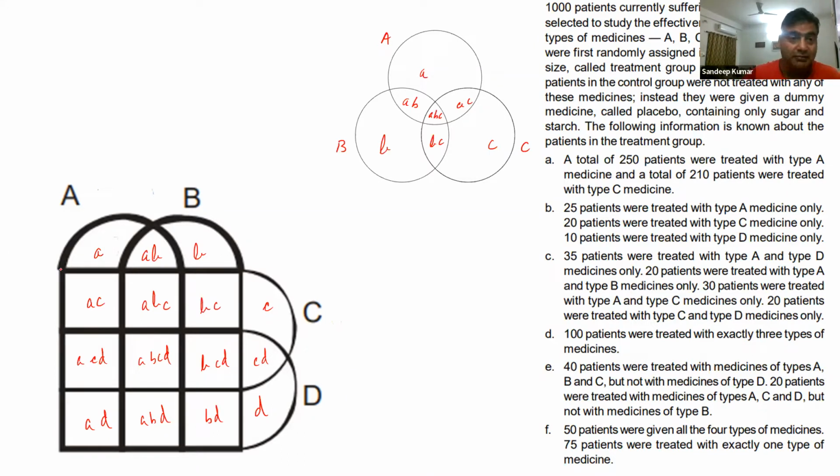So let's make a mental note that we have 500 patients whom we are talking about here. For those who have not read the question, I would suggest just take my question, पढ़ लेते हैं, so that we have a clear-cut understanding as to what we are trying to solve.